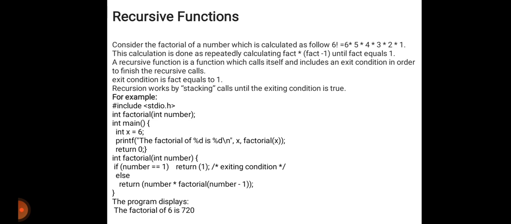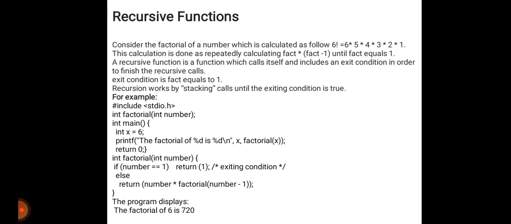Then let's take an example. #include <stdio.h>, int factorial, that will be the integer number. Then int main, that is x is equal to what? 6, means we have to get the factorial of 6. Then what will be the printing? printf "factorial of %d is %d\n", x, factorial of x. Then we return 0.